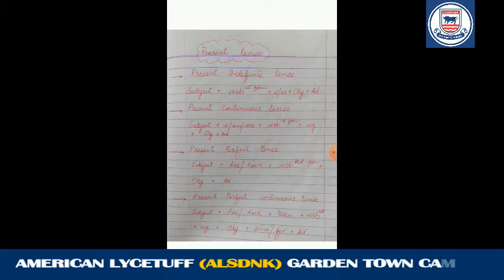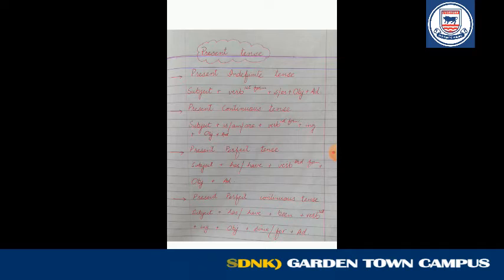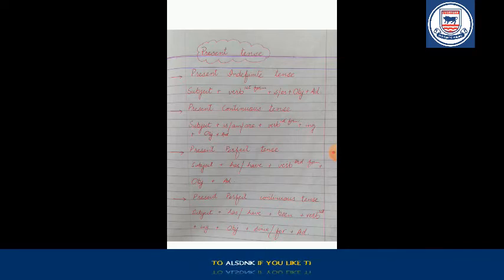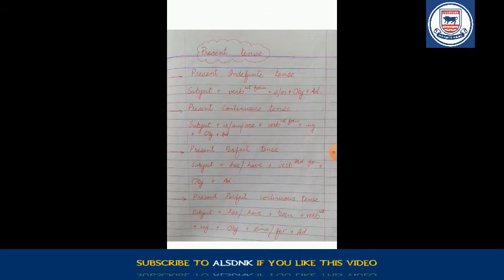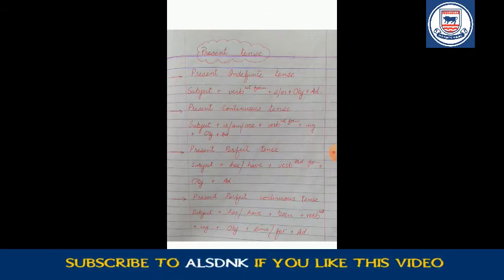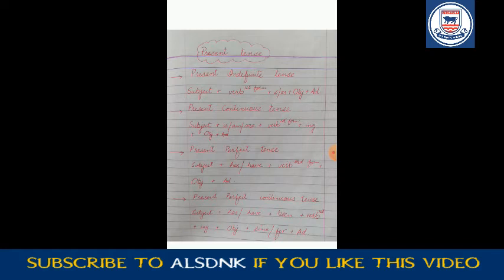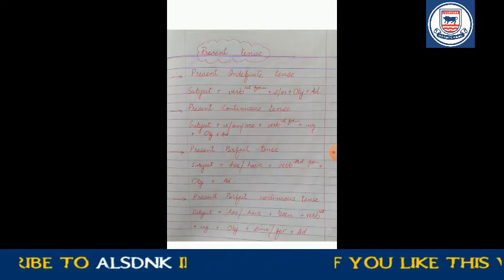In present indefinite tense, first of all we use the subject, then the first form of the verb, then the addition of s or es, then the object, and lastly the adverbial. Present continuous tense: subject plus is, am, are plus verb first form plus ing plus object and adverb. In this tense, verb first form plus ing makes the present participle.